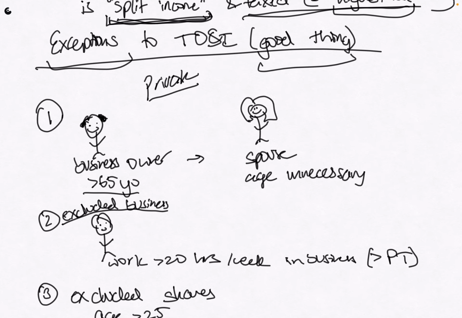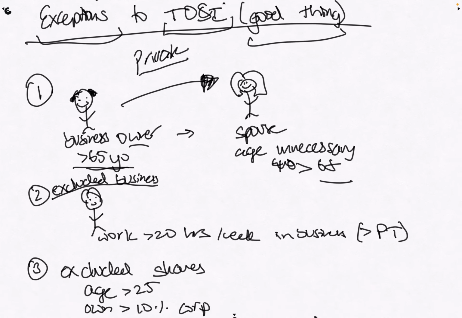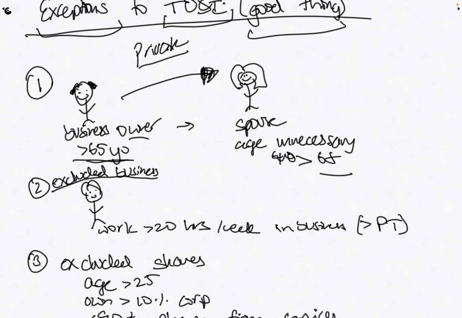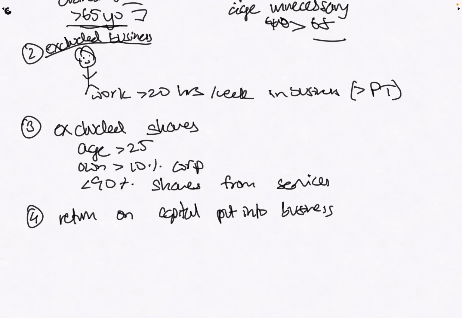So for a private business, we have a really old business owner, who is literally about to drop dead anytime soon. And this guy decides to give his income to a spouse. This spouse could be any age. They could be 40, which is very young, or they could be 68, whatever. It doesn't really matter. If they were to give their income, in that case you would not have to worry about TOSI. The spouse would pay it at their own lower income rate, which is nice. I don't know why this rule exists. Maybe because this guy is super old and they don't want to stress him out too much. It's like old people, you know?